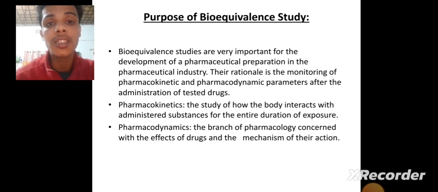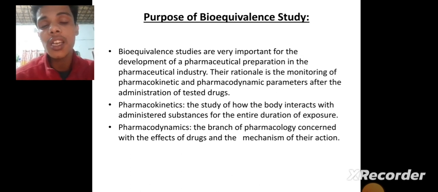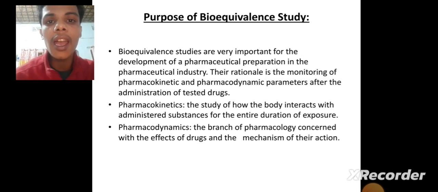Now, what is pharmacokinetics? Pharmacokinetics means what type of response our body shows after adding any type of drug into our body. And pharmacodynamics means what activity a drug does in the human body. And for understanding both of them, bioequivalence study is very important.